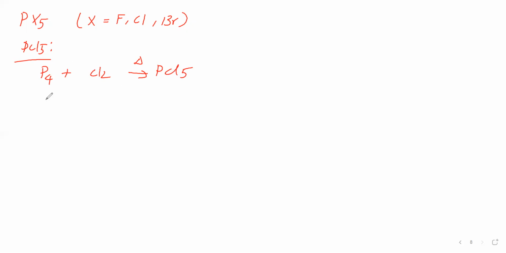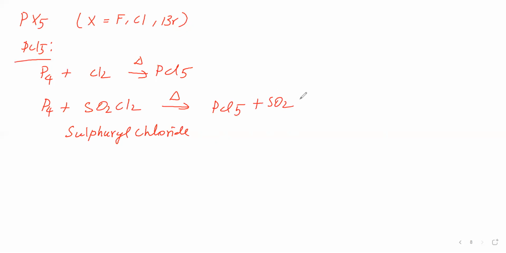Then we take white phosphorus with sulfuryl chloride, SO2Cl2. White phosphorus is heated with sulfuryl chloride, and we get PCl5 and SO2. In the first reaction, we said Cl2 should be dry and in excess. If you take a limited amount, you will get PCl3. If water is there, it will undergo hydrolysis. Therefore, Cl2 should be dry.